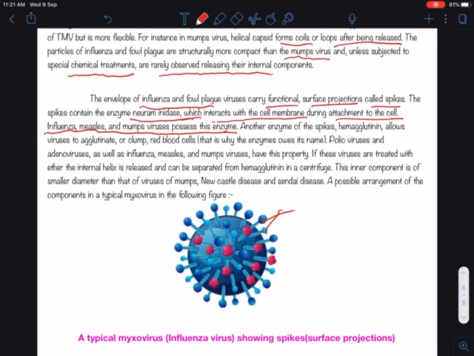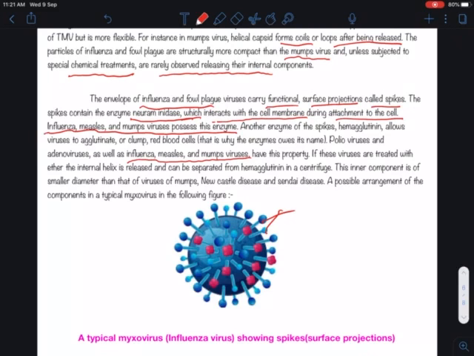Another enzyme of the spikes, hemagglutinin, allows viruses to agglutinate or clump red blood cells. That is why the enzyme owes its name. Polioviruses and adenoviruses, as well as influenza, measles and mumps viruses, have this property.